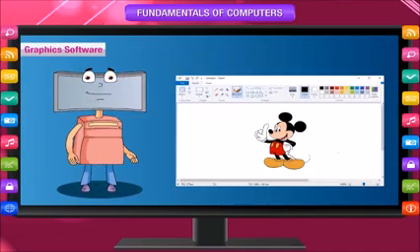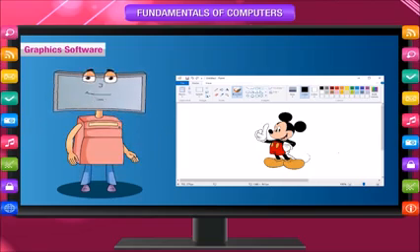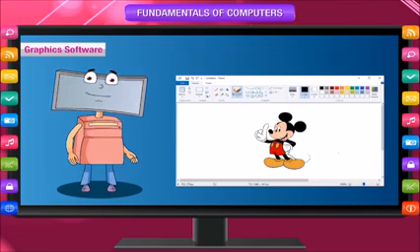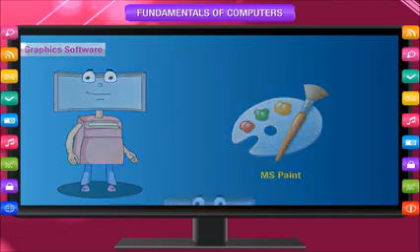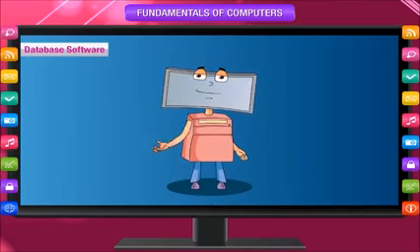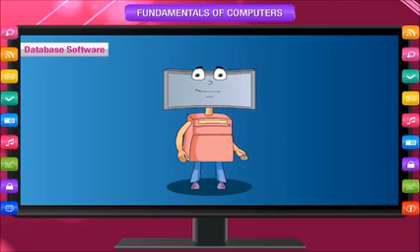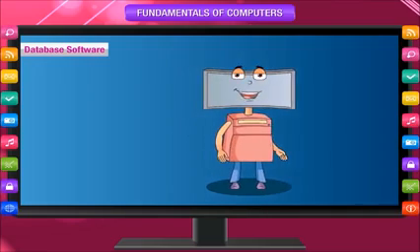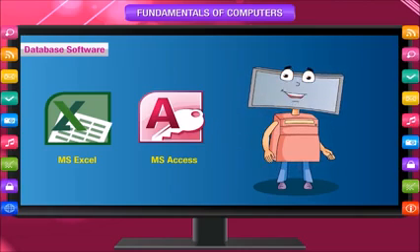Graphics software. You can create drawings on a computer using graphics software. Many tools like pencil, brushes, colors, eraser, etc. are available. You can draw, paint, and give shade effects as needed. MS Paint is an example of graphics software. Database software. Database software helps to store, arrange, and process a large amount of data in the computer. We can view the data in the form of meaningful reports. Some examples are MS Excel, MS Access, etc.